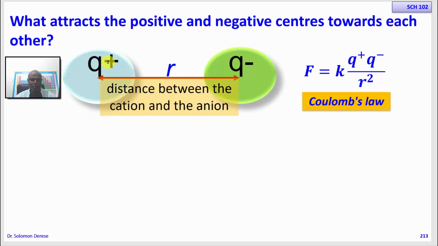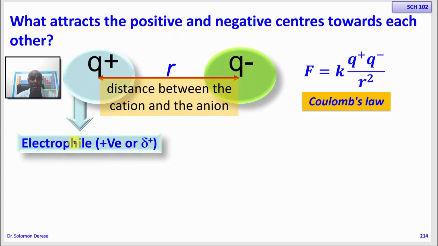So let's apply this to our situation: the partially positive and fully positive centers, and the partially negative and fully negative ions, that are involved in polar reactions. Q plus, in this case, might represent a positively charged ion, a cation, or a partially positive atom in a polarized bond, which, as we know, are called electrophiles, but we'll learn more about electrophiles in a short while.